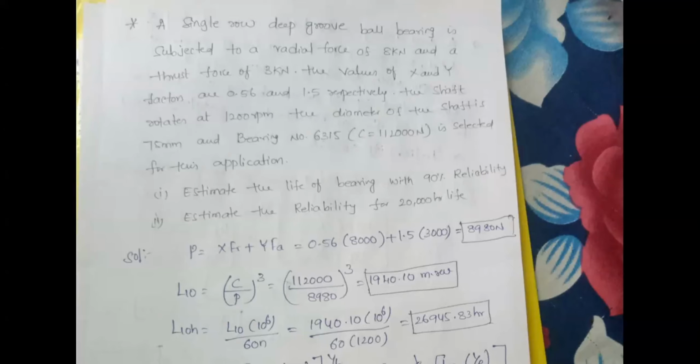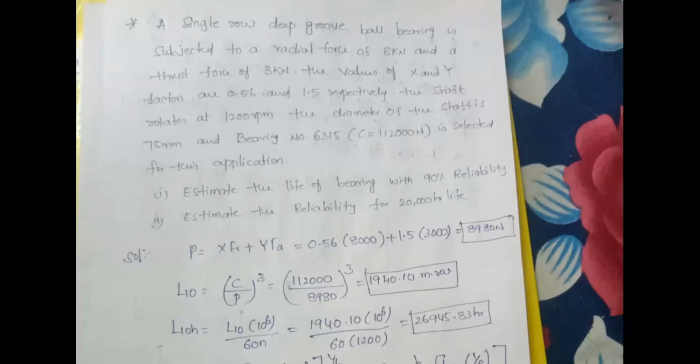The 6315 bearing is given and the C value is already mentioned. So the first step is to calculate the equivalent load. The equivalent load formula is P equal to X into FR plus Y into FA. Simply calculate it.